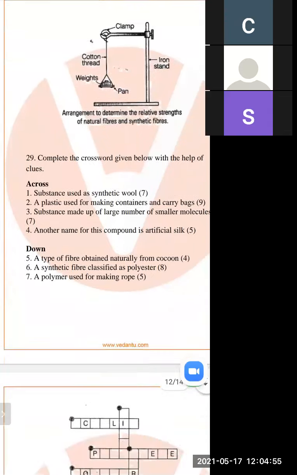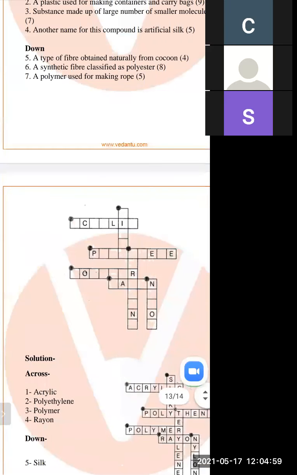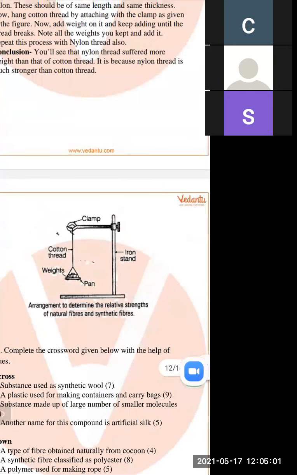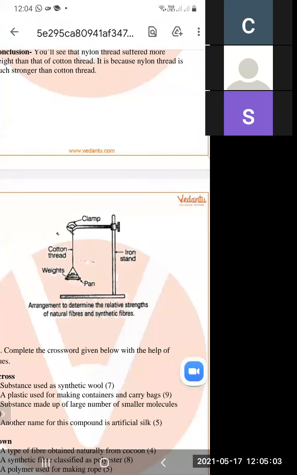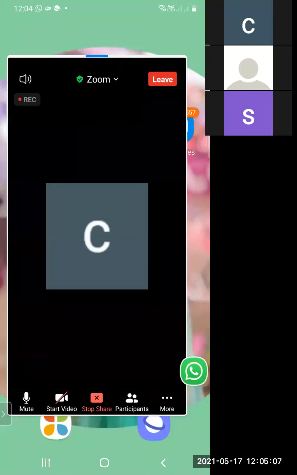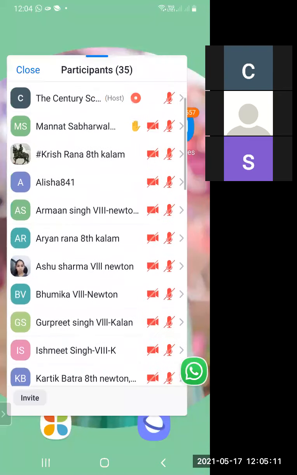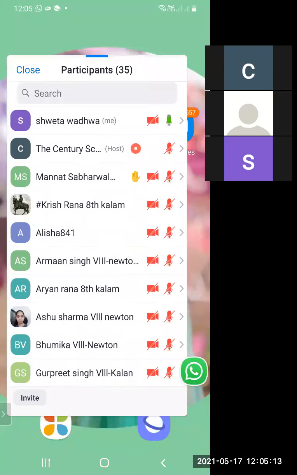Any query regarding this chapter? Any query regarding this NCERT exemplar question? Please ask your question. If you have any query regarding these NCERT exemplar questions, please raise your hands.